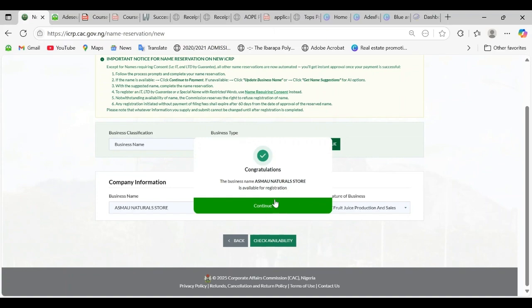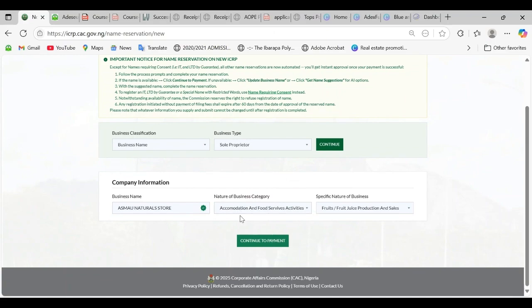Since the name is available, you can see the green sticker here showing checked. So that means the name is available. You can click on continue to payment.